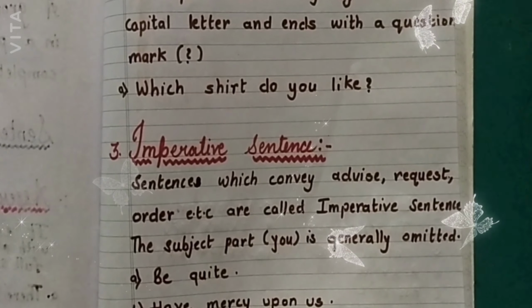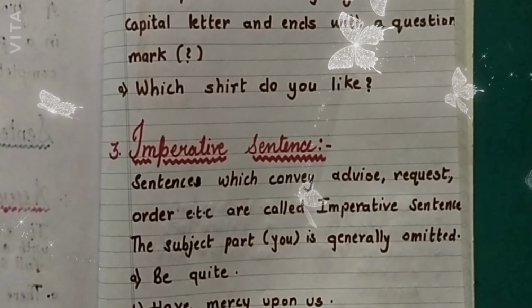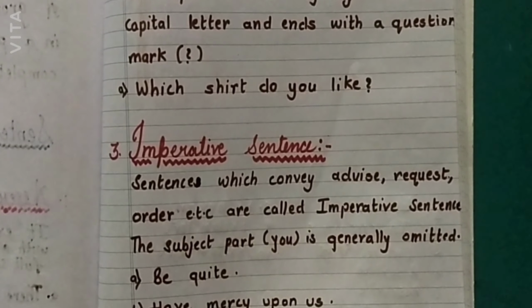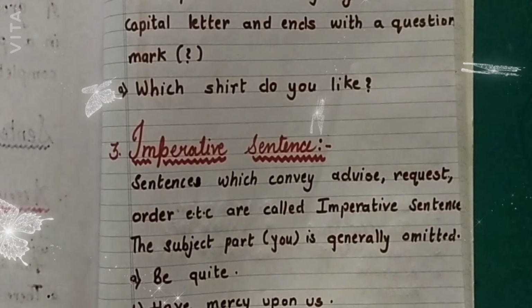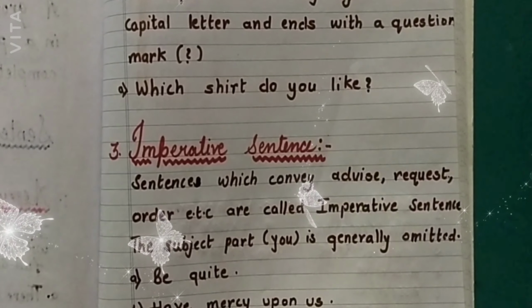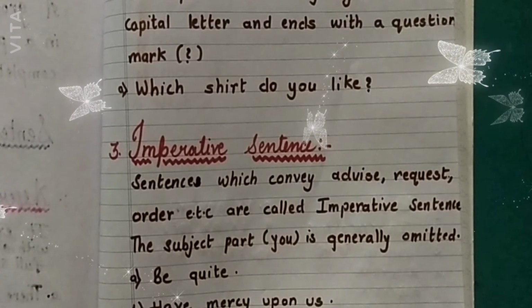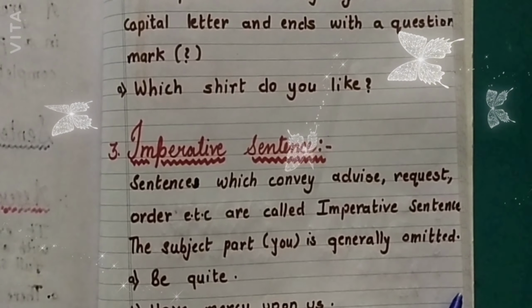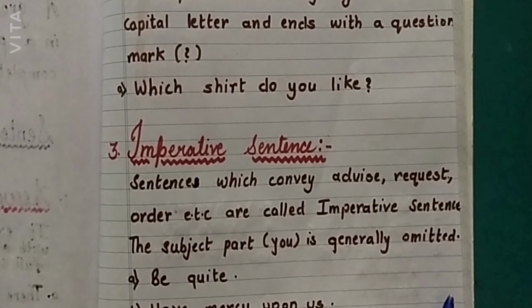So imperative sentence, when you give advice to someone or you request something to someone or you order someone, like shut the door, open the window, like these sentences, when you are giving an order to someone, that type of sentence is an imperative sentence. The subject part you is generally omitted in these imperative sentences.